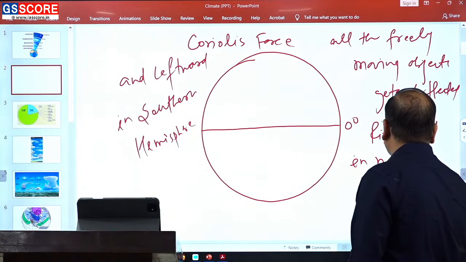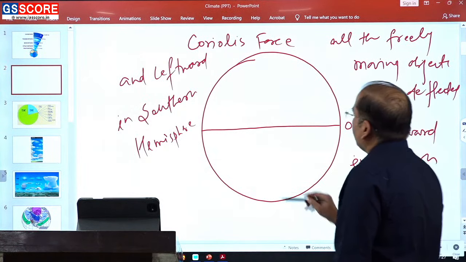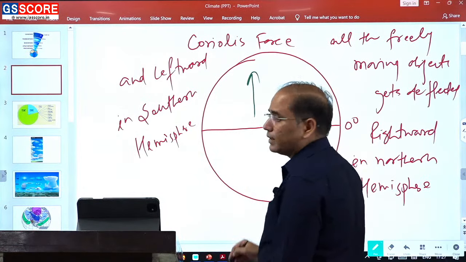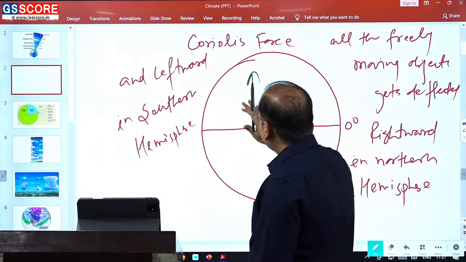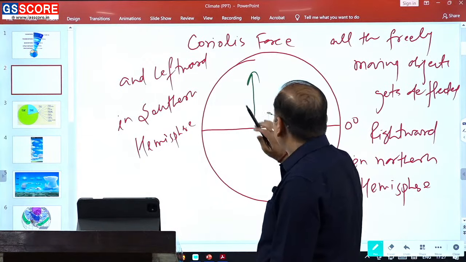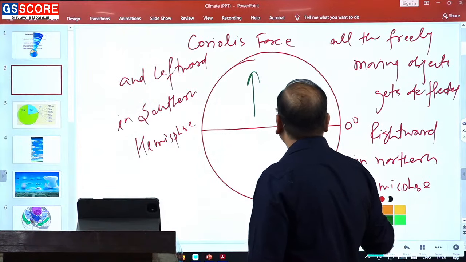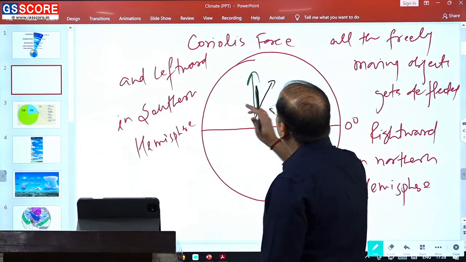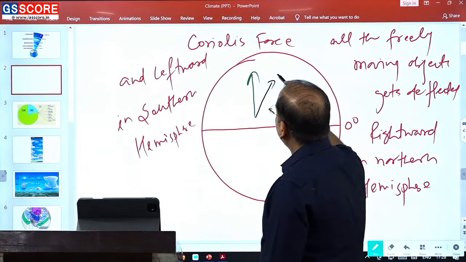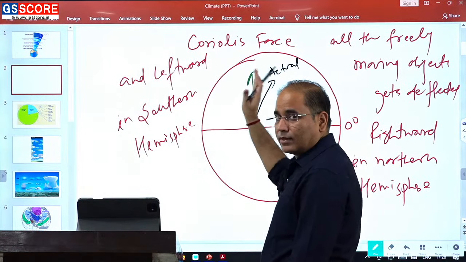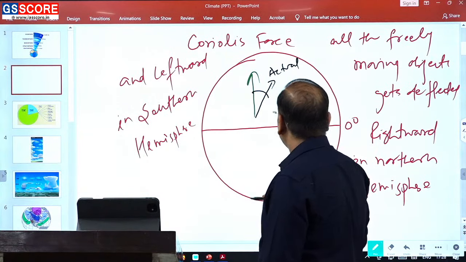So, if the original movement is this, and we are in the northern hemisphere, what will happen? Because of the Coriolis, it will get deflected rightward. So, this will become the actual, rightward.